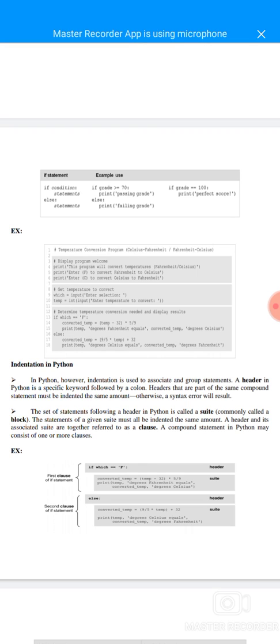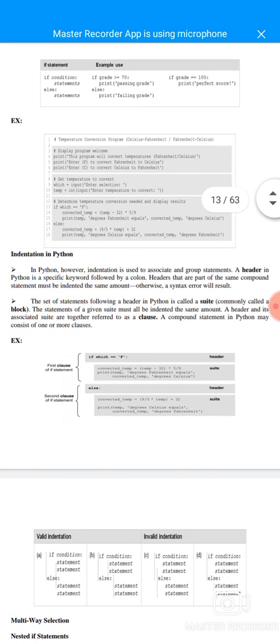If which equals F, converted temperature equals (temp minus 32) into 5 by 9, print temp degrees Fahrenheit equals converted temperature degrees Celsius, else converted temperature equals 9 by 5 into temp plus 32, print temp comma degrees Celsius equals converted temperature degrees Fahrenheit. Indentation in Python.